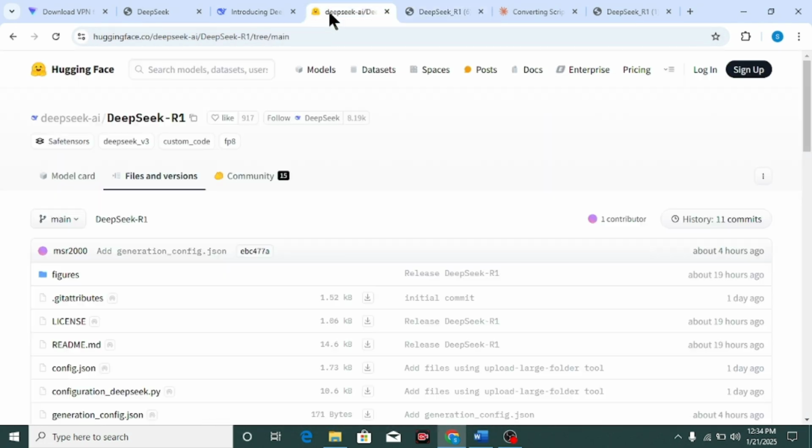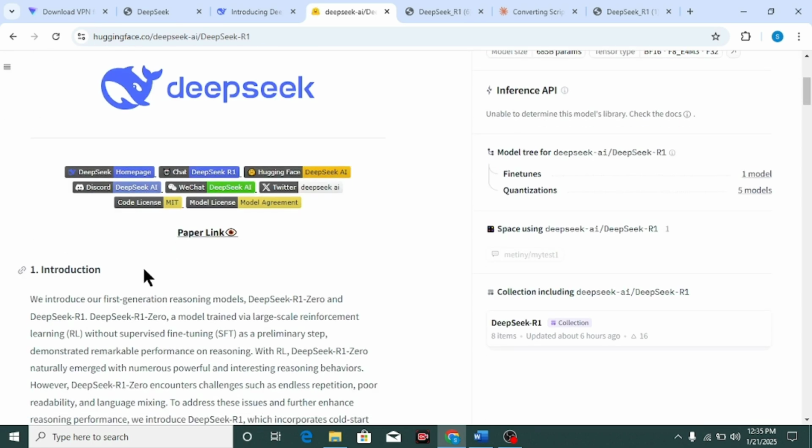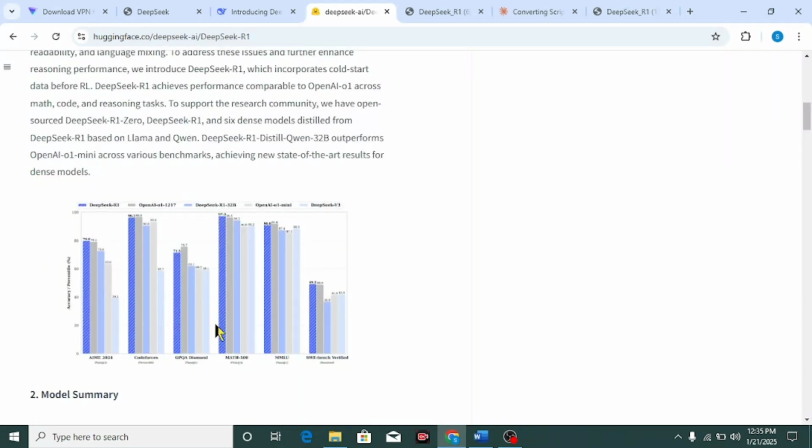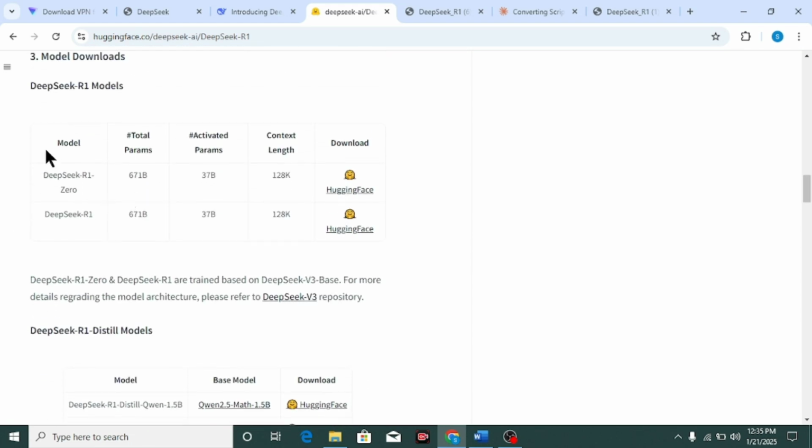I am going to Hugging Face, where the paper and model are available. This is the main DeepSeek page on Hugging Face, with the model card and the introduction. This is the DeepSeek model available on Hugging Face: 671 billion total parameters, 37 billion active parameters, and a context length of 128k.